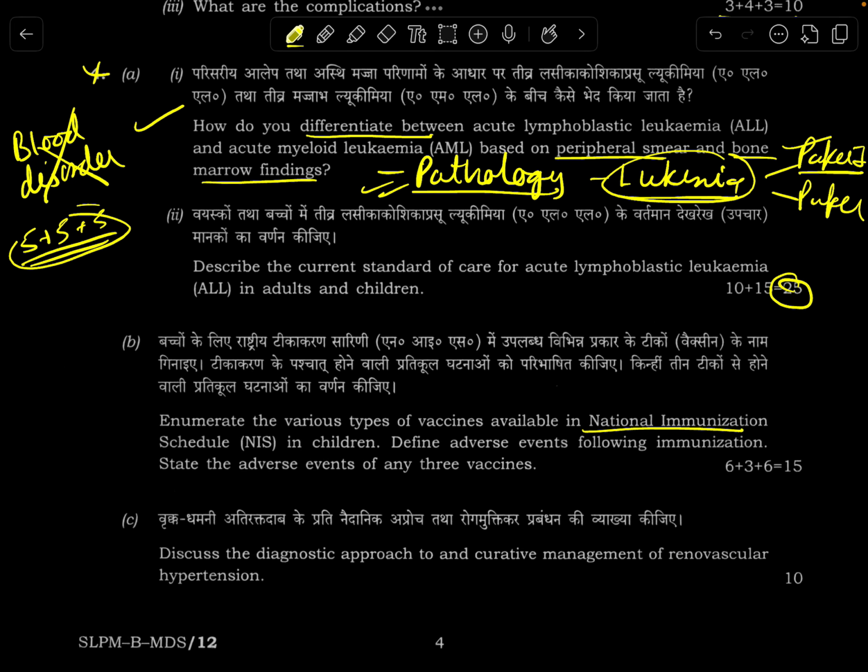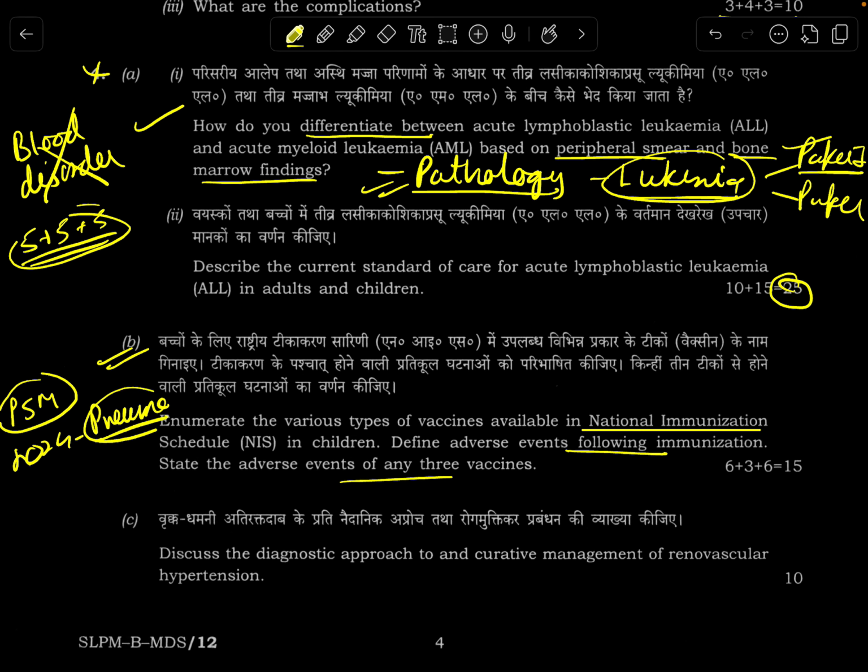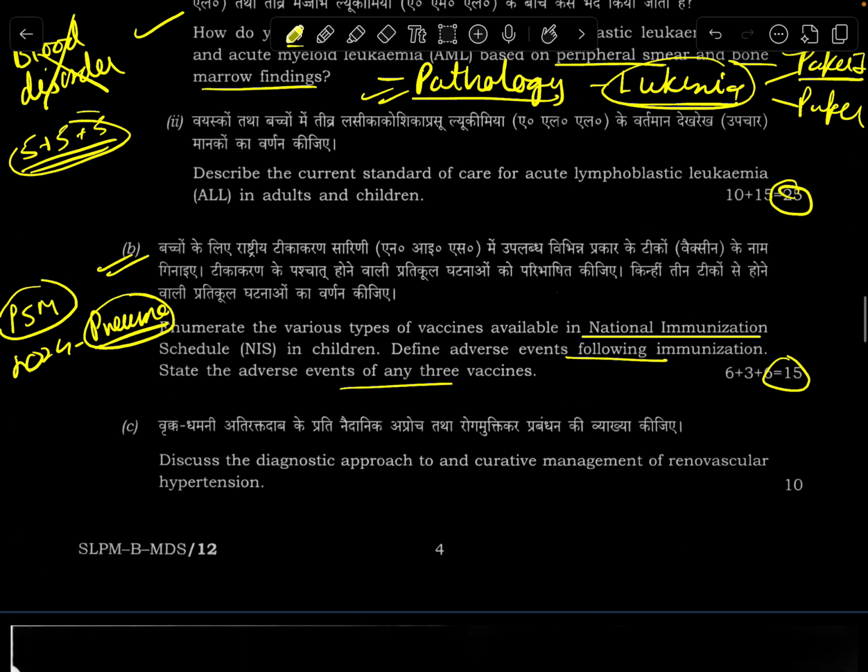Now, national immunization schedule in children. Okay, easy question linked with PSM. Was somewhat expected. Even compared to last year in 2024, they had asked about pneumococcus, if I remember correctly. So they are somewhat trying to ask a question on vaccines every year in pediatrics. Can be managed. Now there is no dermat once again in this subpart. So this has 35 marks worth of medicine and only 15 marks worth of pediatrics.